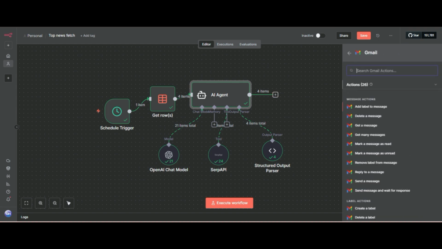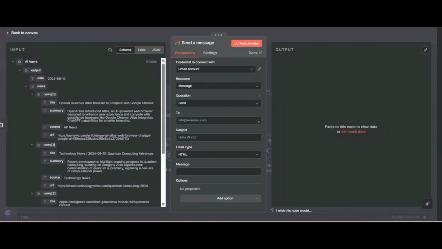You can use Slack or any other tool you want, and you can use WhatsApp. And for email, I write my email, and the subject will be, you can write anything, today's news.